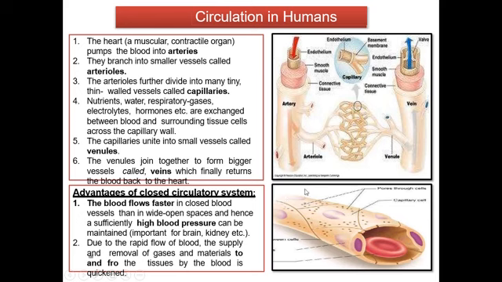So the advantages of a closed circulatory system: number one, the blood flows faster in closed blood vessels than in wide open spaces, hence sufficiently high blood pressure can be maintained. As you know, the blood flows through the blood vessels, so the blood vessels also exert a pressure on the blood, which results in higher blood pressure than in open wide spaces.